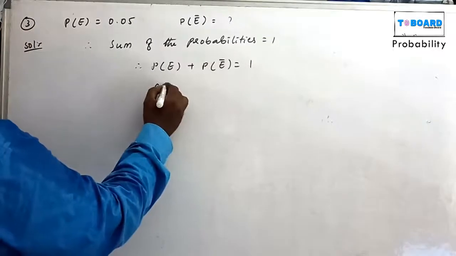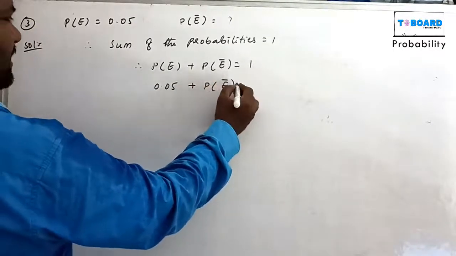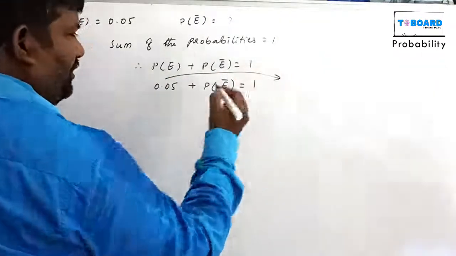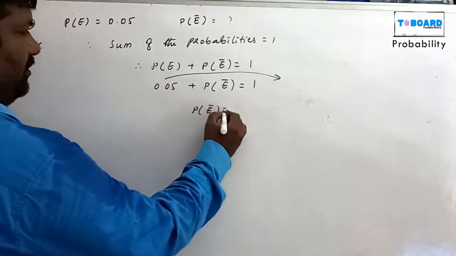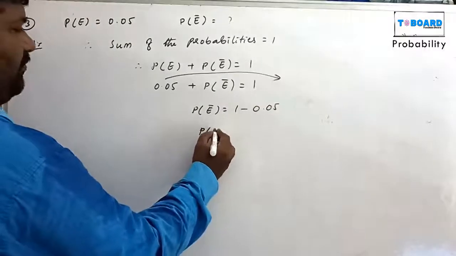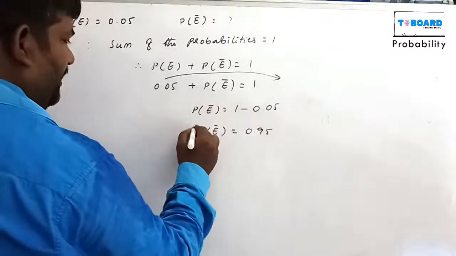P of E is given as 0.05, P of E dash is not given. So P of E dash equals 1 minus 0.05, P of E dash equals 0.95.